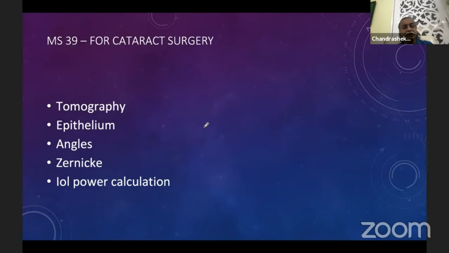For cataract surgery, I started using MS-39 for various purposes. Tomography, where we like to see the anterior surface of the cornea and the posterior surface of the cornea. Then epithelium and the dryness, of course. Epithelium, I mean the HOA and cylinder induced by the epithelium. Then the heaped up epithelium remodeled, and then the dryness. Then various angles, angle alpha, angle kappa, Zernike, I've discussed already, and the IOL power calculation. Of course, IOL power calculation, I have not used it up till now.